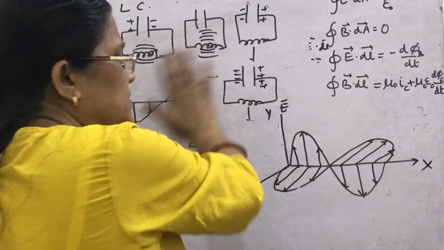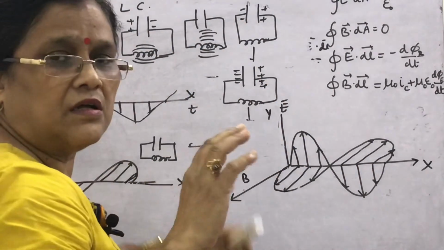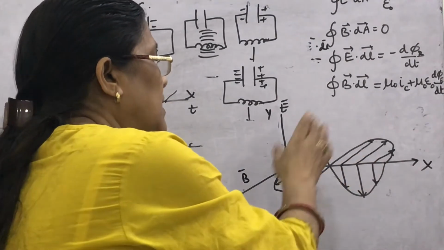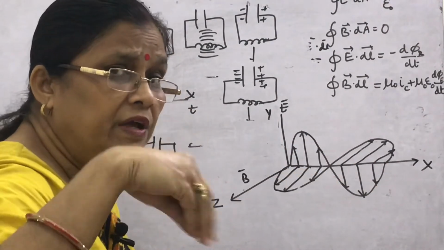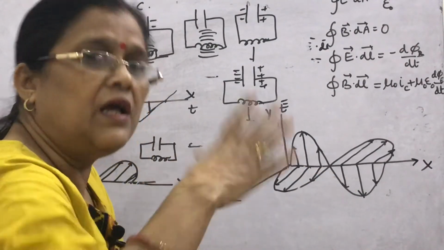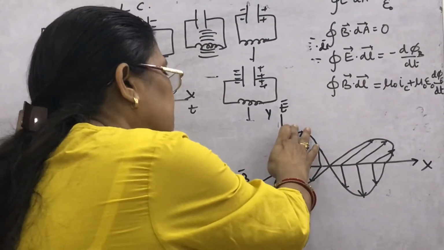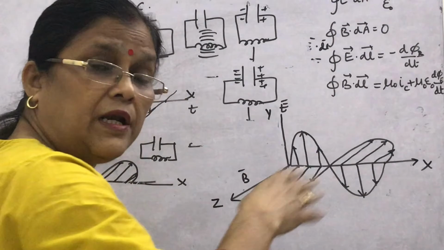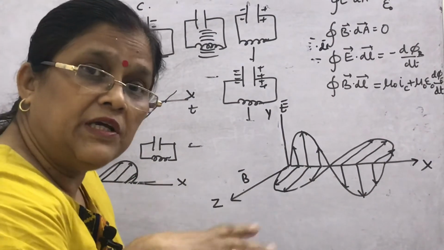Once you stop the LC oscillations or any energy given to the source, what will happen? The oscillating charge is oscillating at a particular frequency, and that will be the frequency of the electric field and magnetic field. They are automatically producing each other.